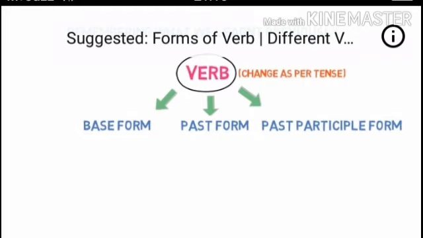In present simple tense we will use first form or base form, and in simple past tense we will use past form, which is called second form of verb, and in perfect tenses we will use past participle, which is called third form of verb. Okay students, this lecture about form of verbs is the key for the tenses. This will help you in understanding tenses, students.